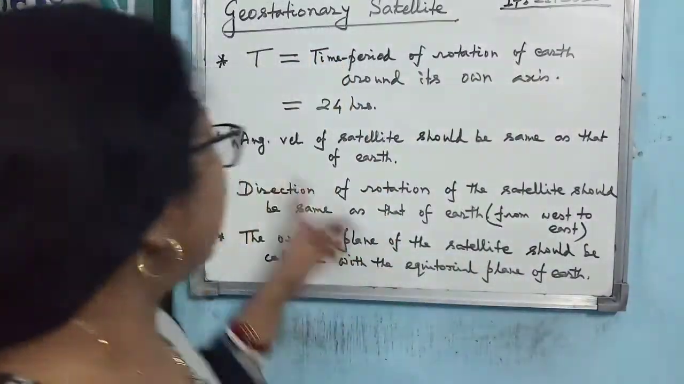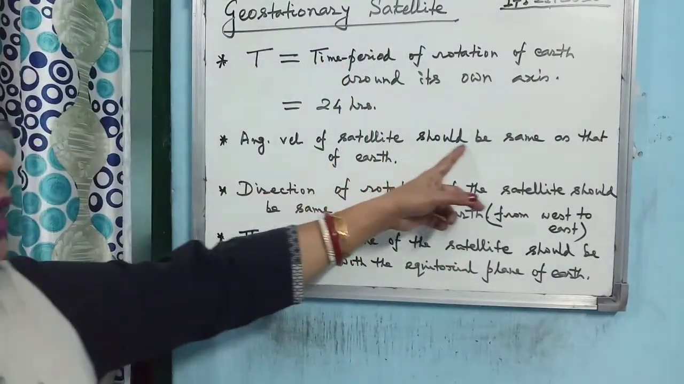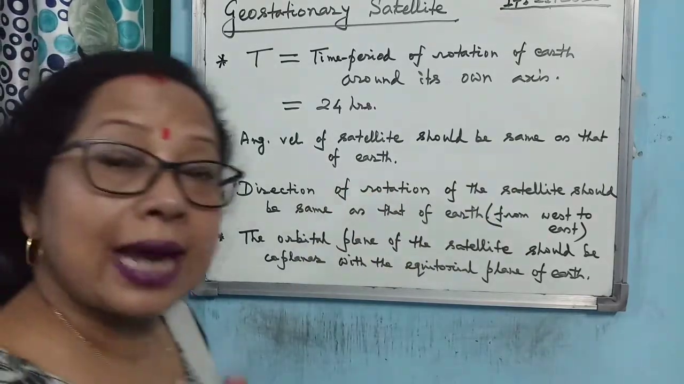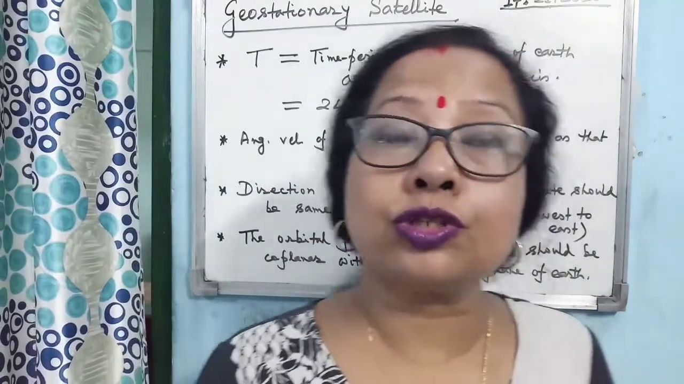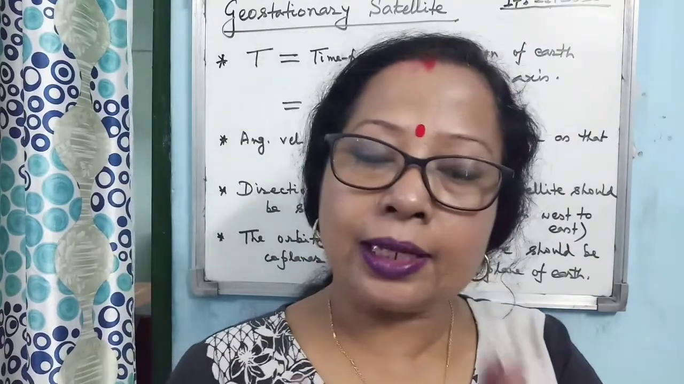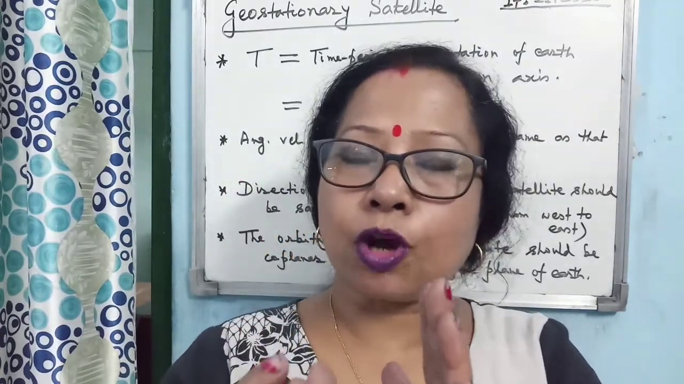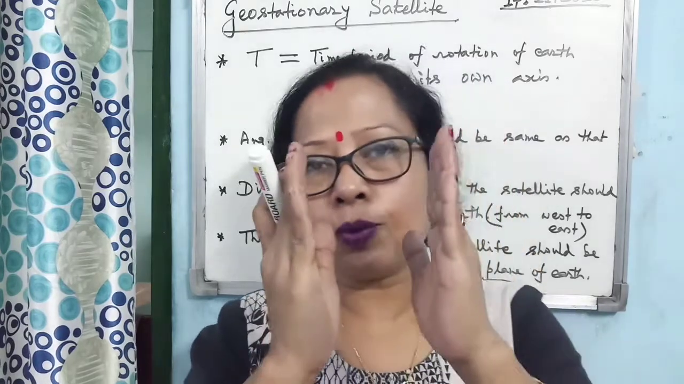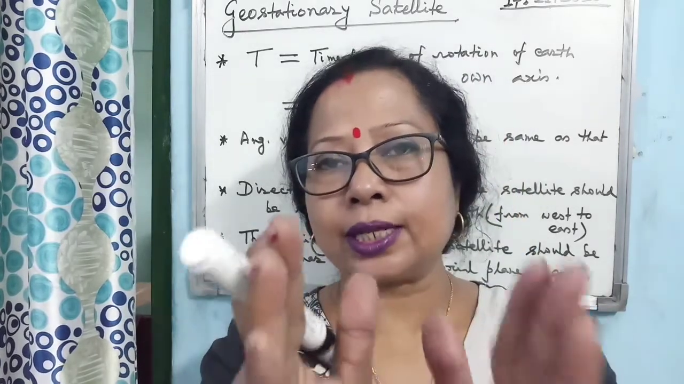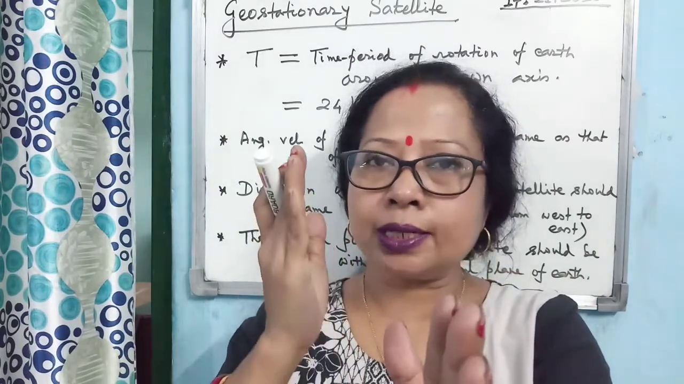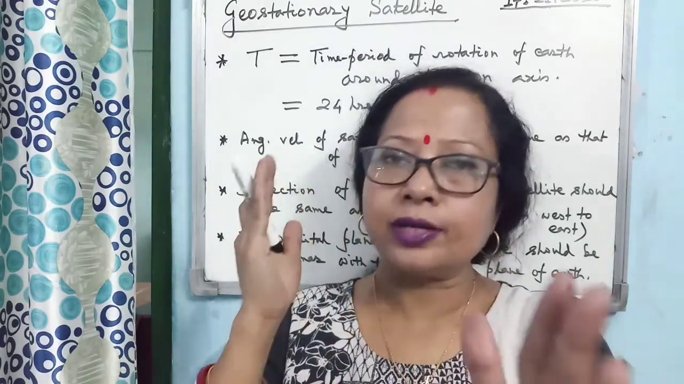So here the angular velocity of the satellite should be the same as that of Earth. Another condition is that their direction of motion should also be the same, because when two bodies move in the same direction, the distance between them remains the same. If the two bodies are moving in the same direction, the distance will stay the same. But if they move in the opposite direction, then look at this, the distance increases.